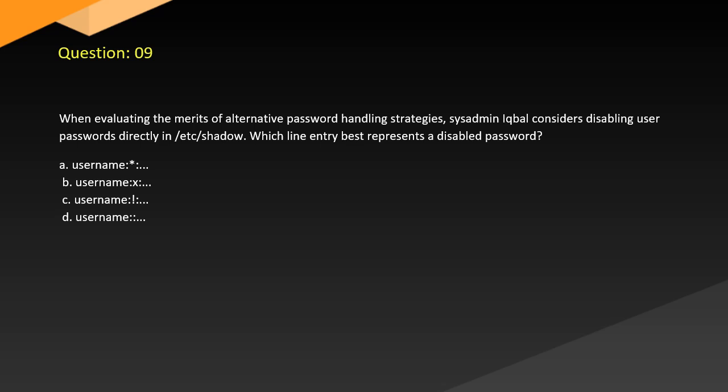Question 9. When evaluating the merits of alternative password handling strategies, a sysadmin considers disabling user passwords directly in /etc/shadow. Which line entry best represents the disabled password? A. username:: B. username:x: C. username:!: D. username:*: